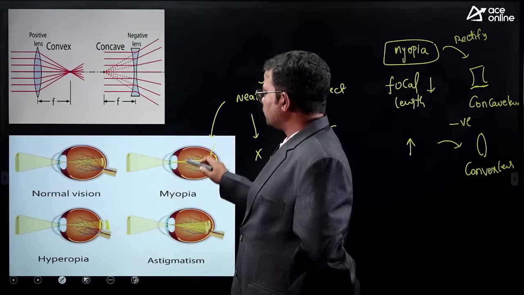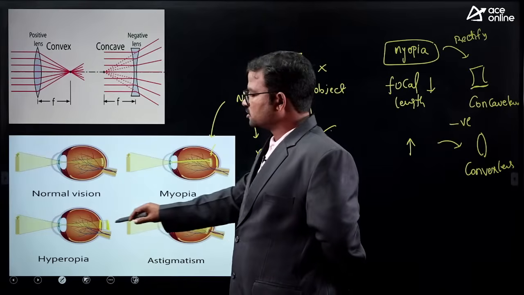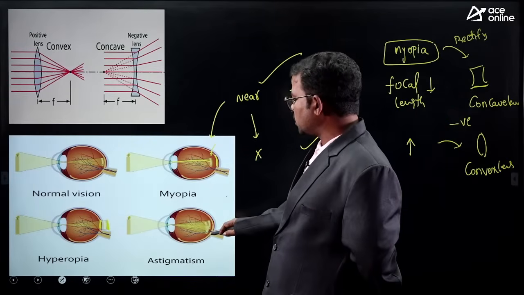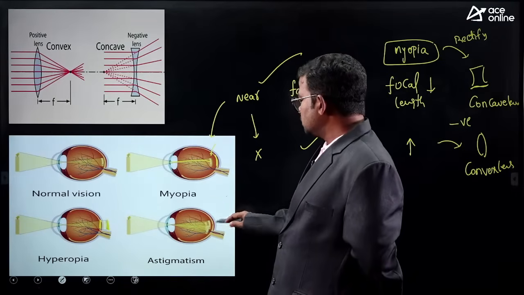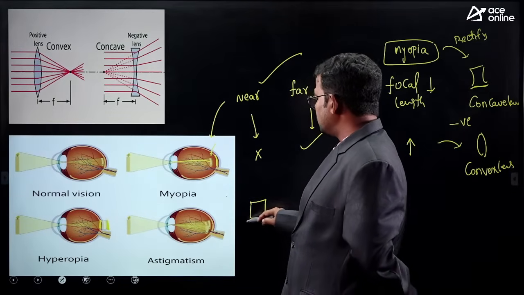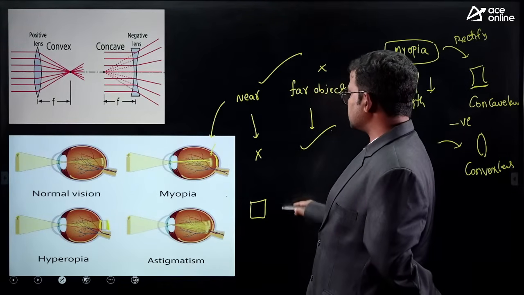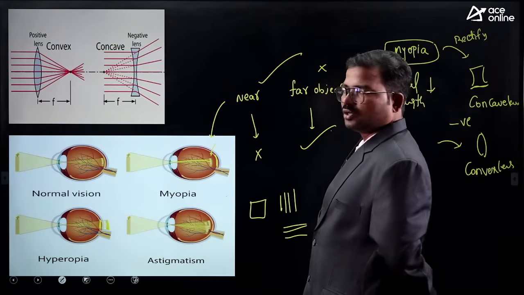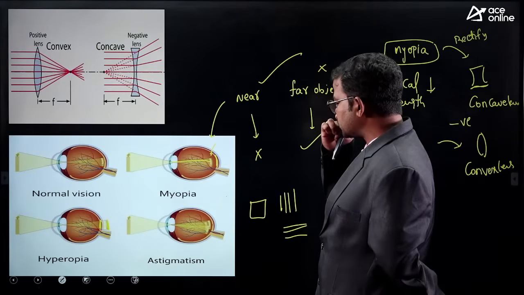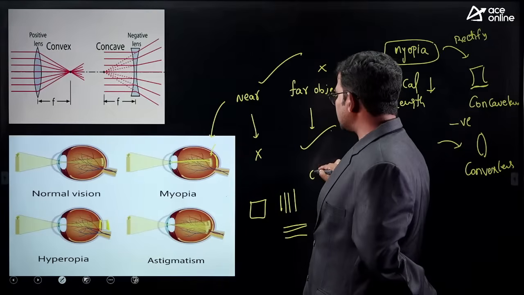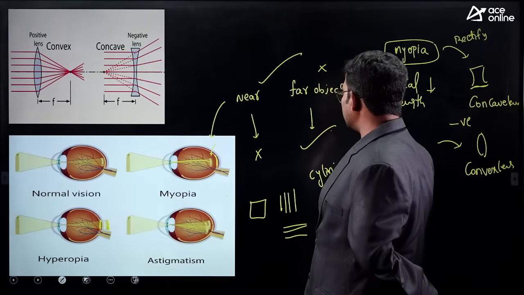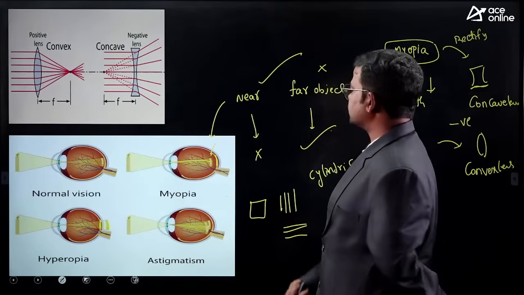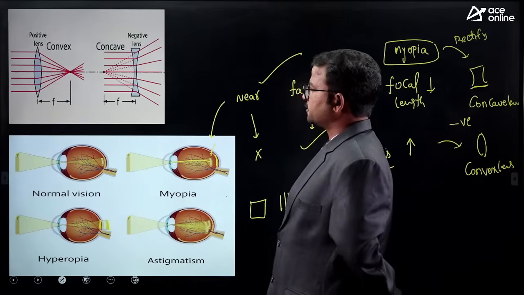You should remember, if you are facing myopia, focal length has been decreased. If you are facing hypermetropia, focal length has been increased. What about astigmatism? If any person is facing astigmatism, the object looks like this, with vertical and horizontal lines. To rectify this astigmatism, they have to use a cylindrical lens. So this is the concept about that.